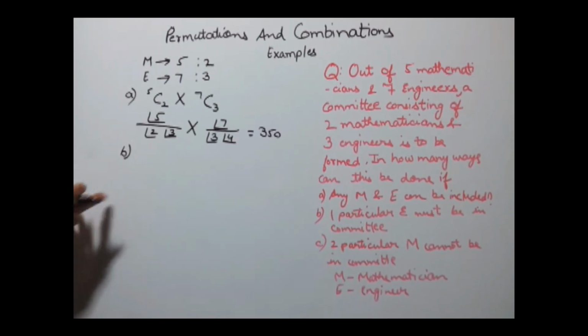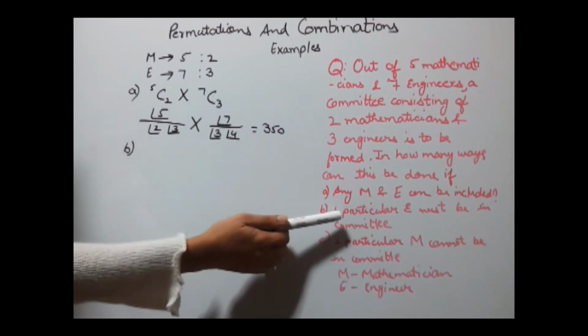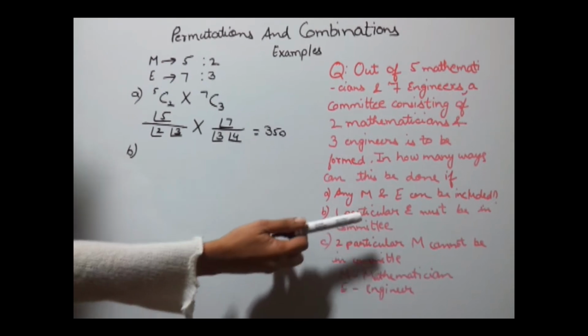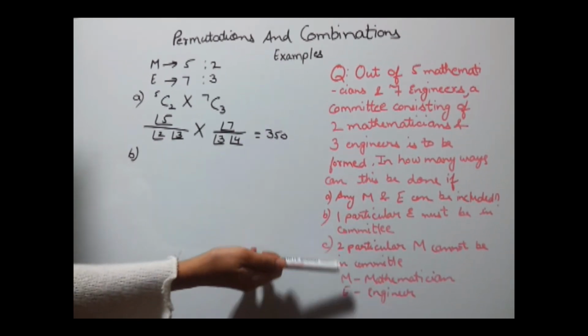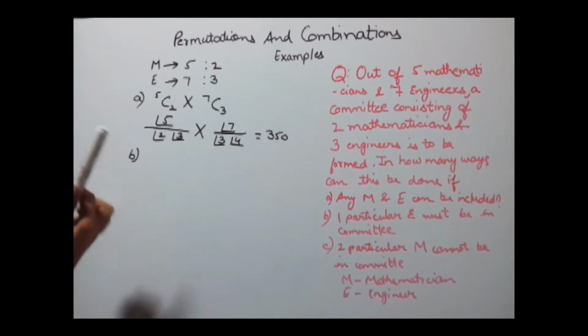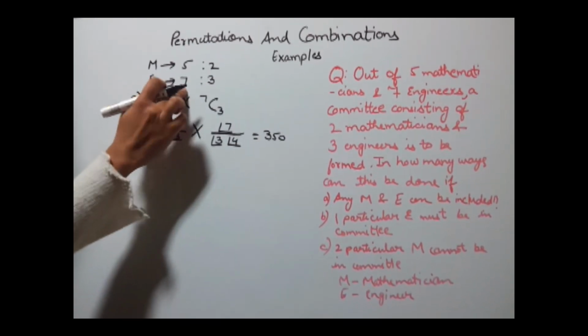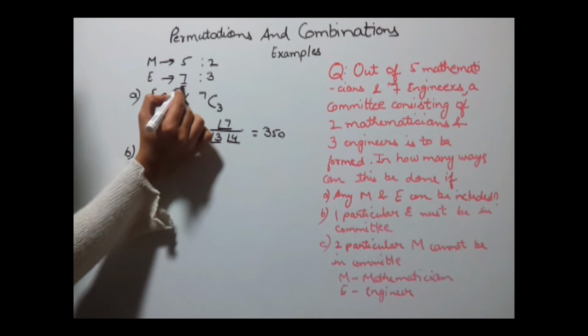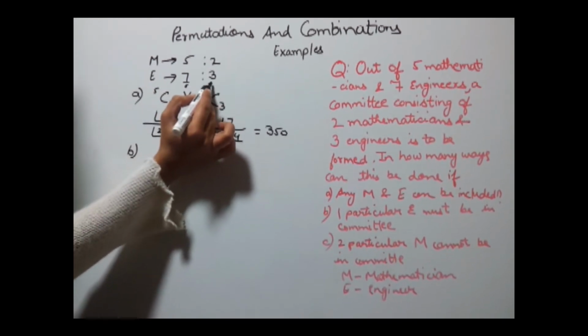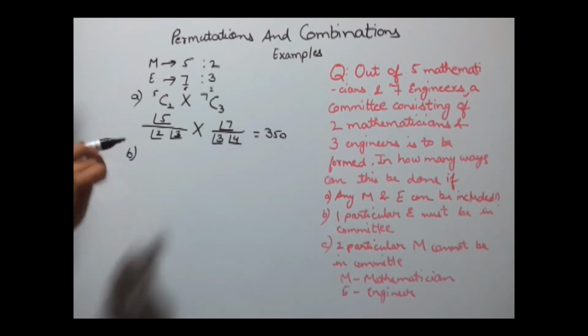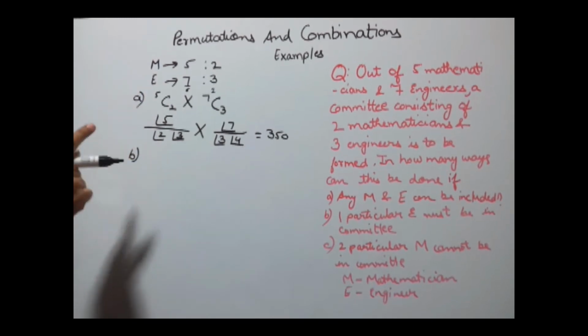Part B. Over here, the question says one particular engineer must be in the committee. Now, as we need to include one particular engineer, that means out of these 7, remaining engineers would be 6, and out of these we need to select only 2 because one has already been included.